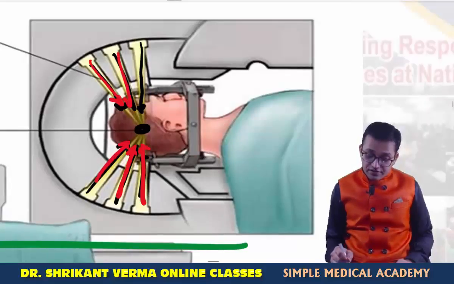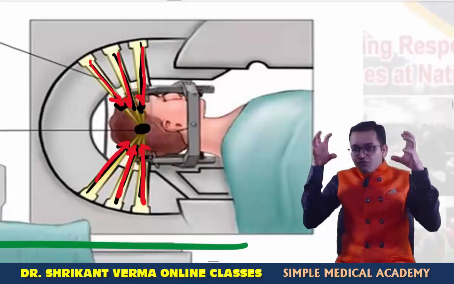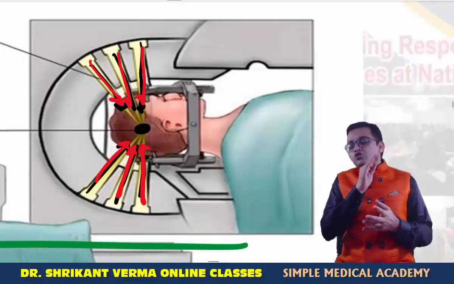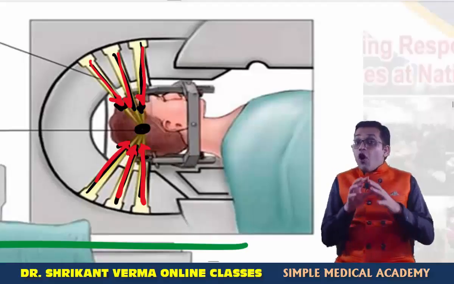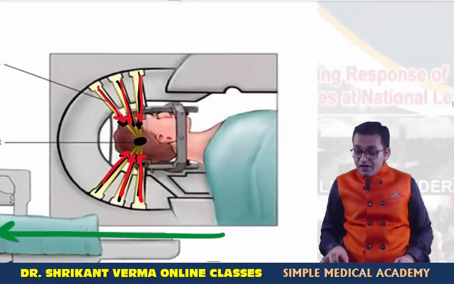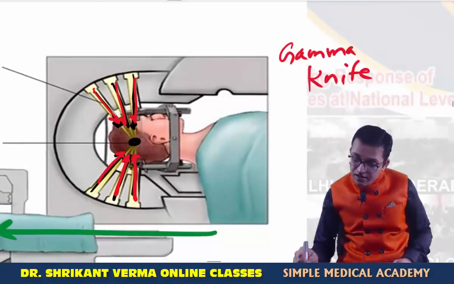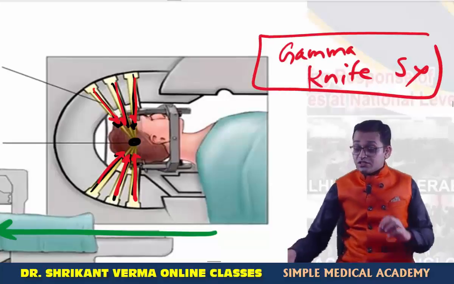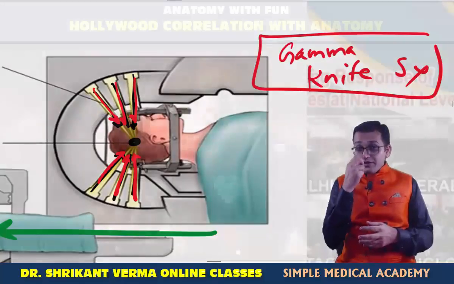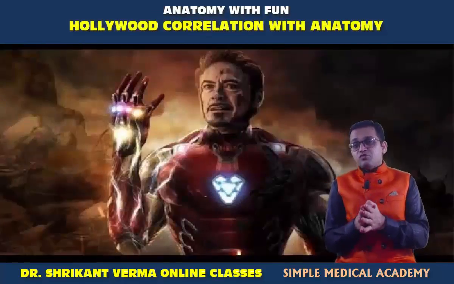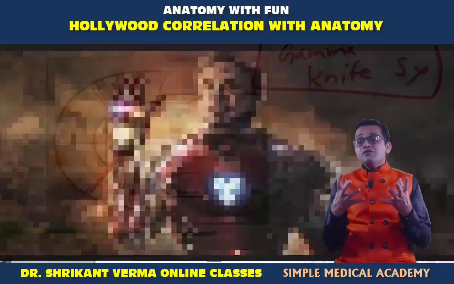As you know, these gamma rays are very highly destructive in nature. So this focus of gamma rays totally destroys the particular mass of the nerve, of the brain, or any brain tumor. This is known as gamma knife surgery. So nowadays this is an excellent surgical process for trigeminal neuralgia. Okay, have you seen the Endgame Avengers movie, gamma radiation? Due to the gamma radiation, Hulk was created.